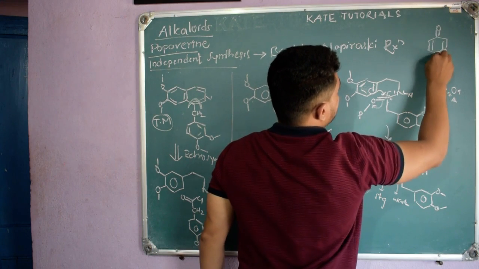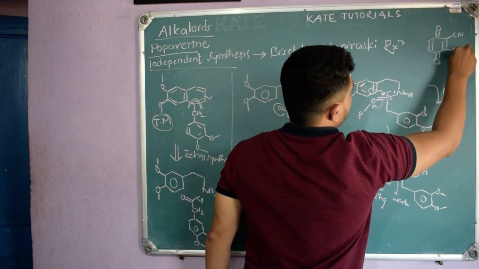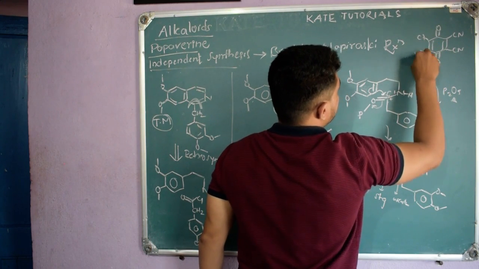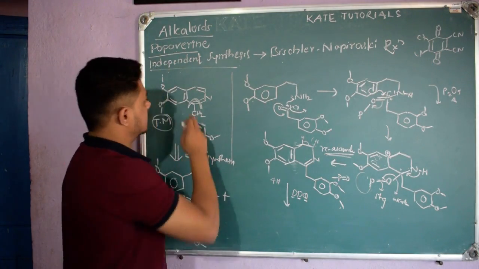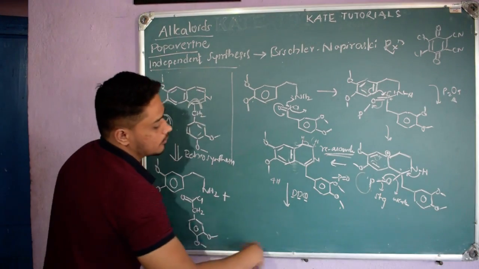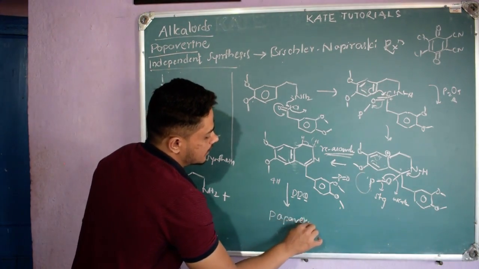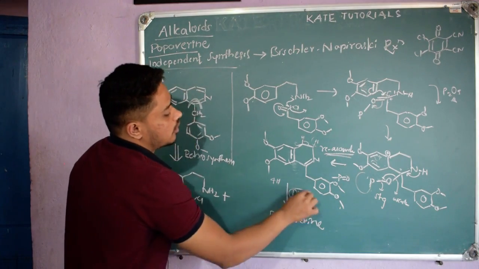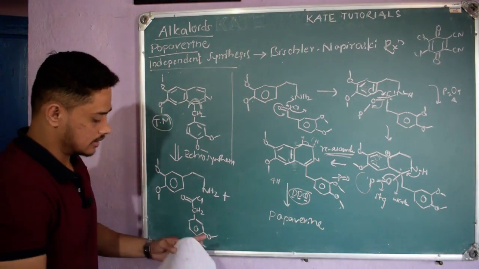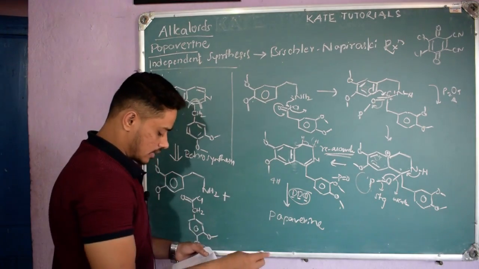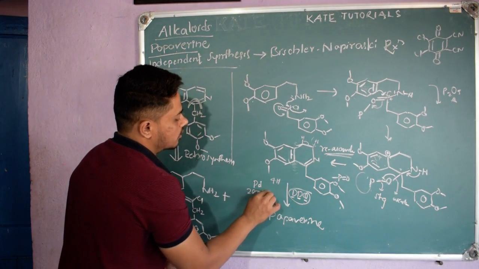It is highly electron deficient. It acts as oxidizing agent. CN, dichloroquinone, DDQ. Right? If I make use of this, I will get this piperine. Structure you know, so I am not going to write the structure of piperine. Simply I will write piperine. And not only DDQ, there are so many reagents, and here they have used, see here, instead of DDQ, palladium and maintain the condition around 200 degrees Celsius.